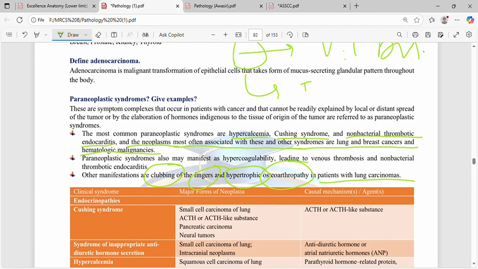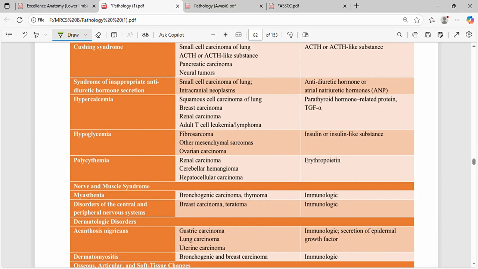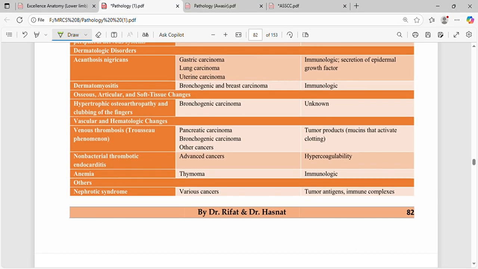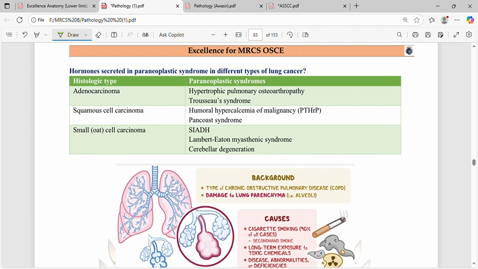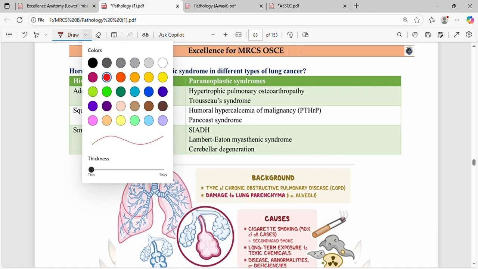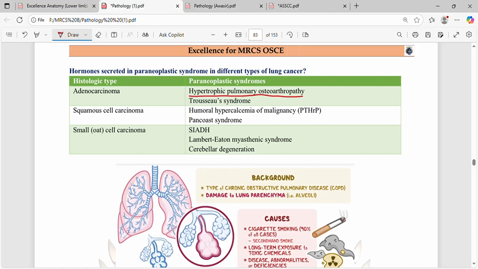Okay, we will come back to this chart later on. First, we go through this. Hormone secreted inflammatory syndromes in different types of lung cancer. Adenocarcinoma causes hypertrophic pulmonary osteoarthropathy syndrome, and squamous cell carcinoma secretes hormones causing hypercalcemia of malignancy, and Pancoast syndrome.